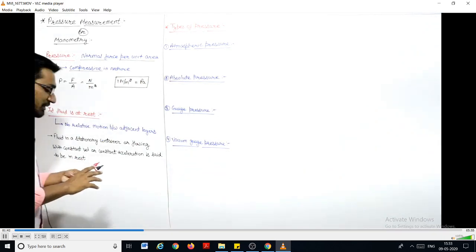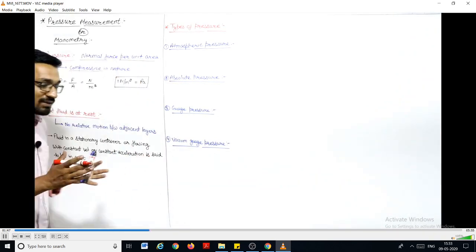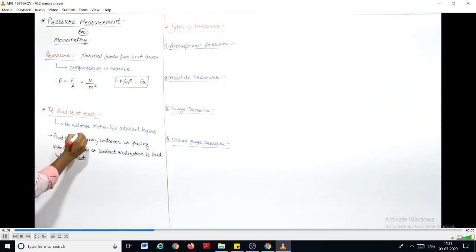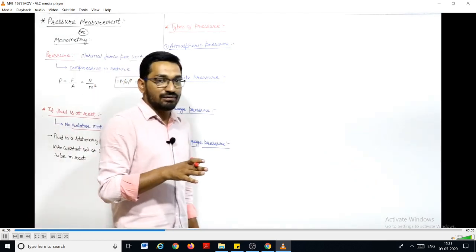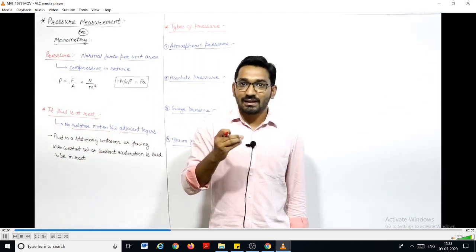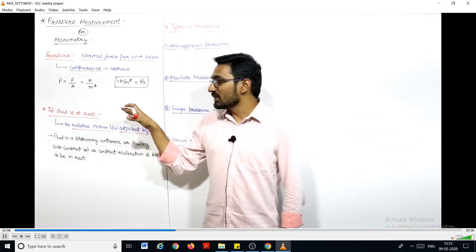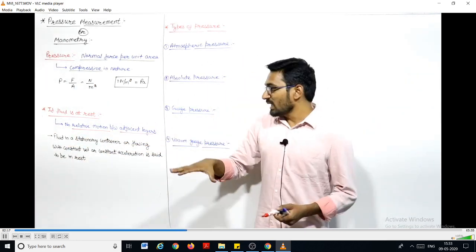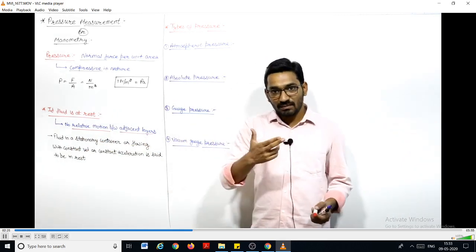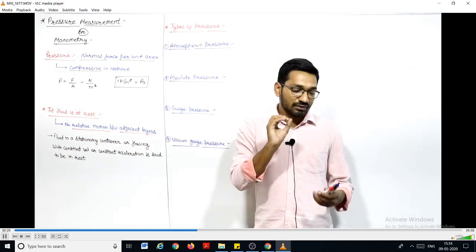Now, what do we mean when we say the fluid is at rest? If the fluid is at rest, there should not be any relative motion between the adjacent layers of the fluid. Only then can we say that the fluid is at rest. So if the fluid is in a stationary container, or if that fluid is flowing with constant velocity or constant acceleration, then we can say that the fluid is at rest.